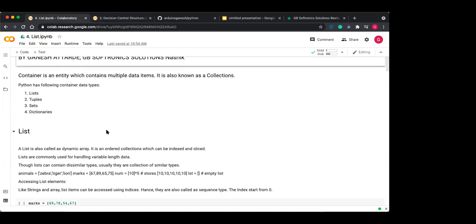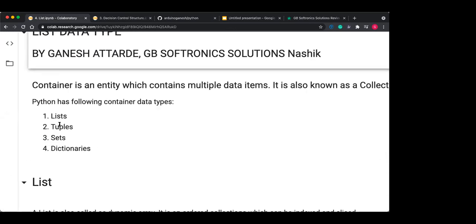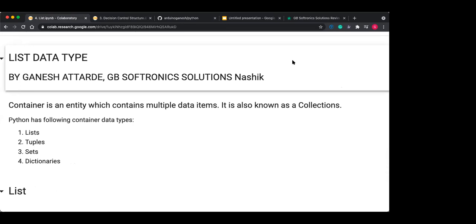So the next one we'll start with is the container data type, and that is the list data type. It is a container data type. Container data type represents that it contains data items. We can store multiple data type items inside it. That's called the container. So a container is an entity which contains multiple data items. It is also called a collection.